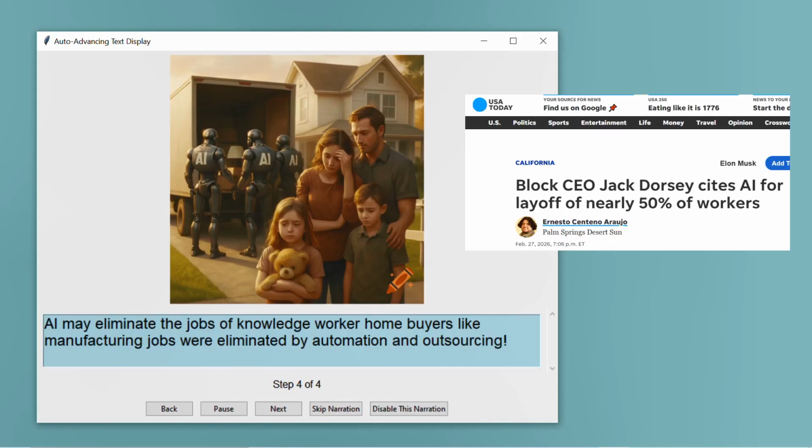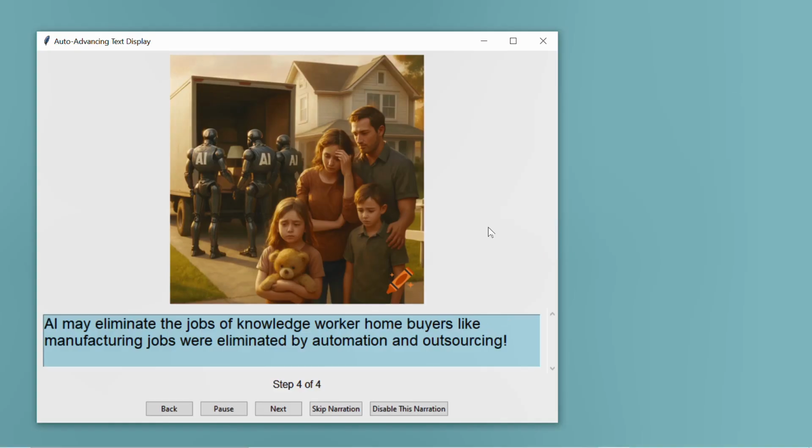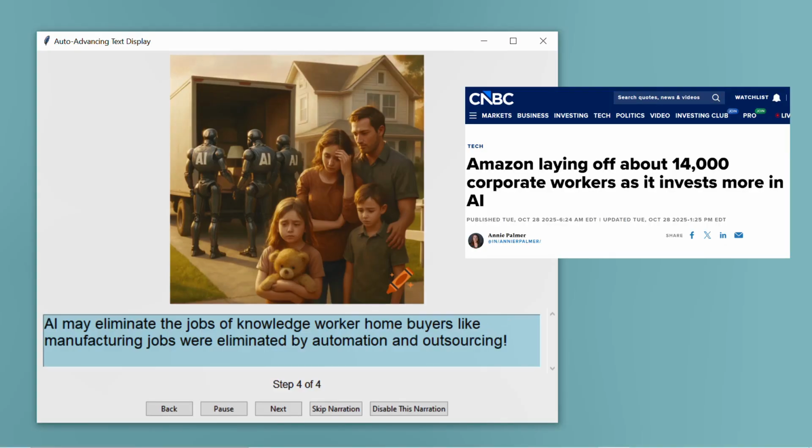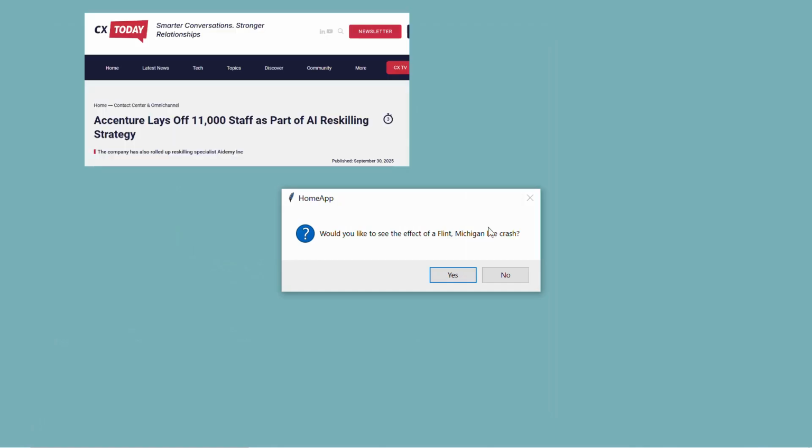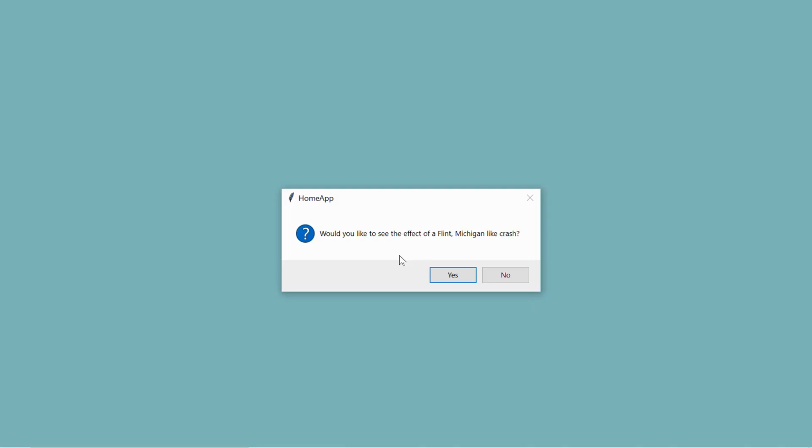AI, which is in the news, we see news stories about AI layoffs already, may eliminate the jobs of knowledge worker homebuyers, just in the same way that manufacturing jobs were eliminated or greatly reduced in the United States over the last several decades. Would you like to see the effect of a Flint, Michigan-like crash? Yes.